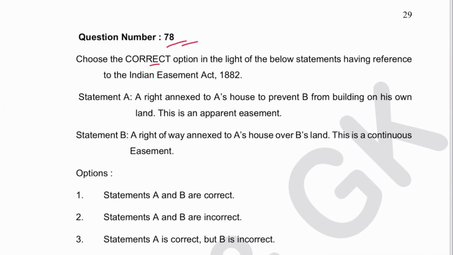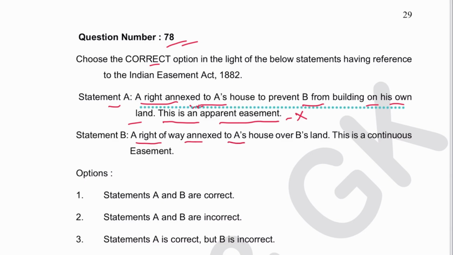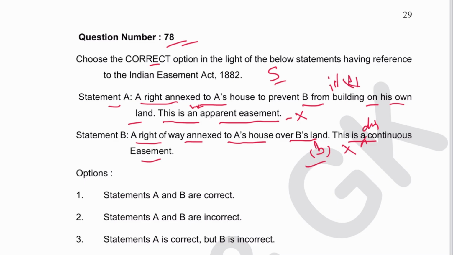Next is 78. Choose the correct option. Statement A is a right annexed to A's house to prevent B from building on his own land. This is an apparent easement though. This is not an apparent easement. This is wrong. A right of way annexed to A's house over B's land. This is continuous easement. This is a discontinuous easement. So this is also wrong. This is mentioned in section 5 of Easement Act, and this is illustration D, and statement B is illustration B. Alright, so both are incorrect. 2 is the answer.